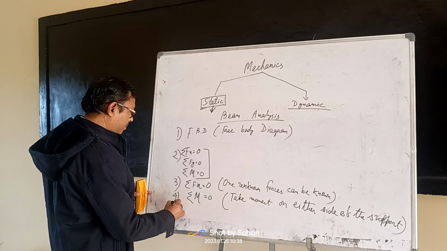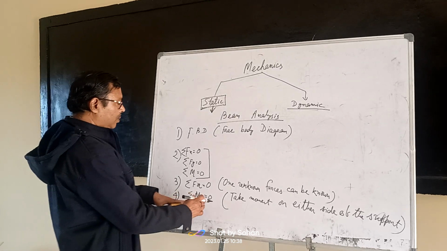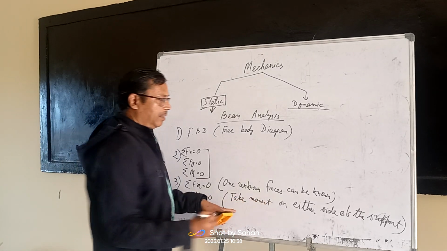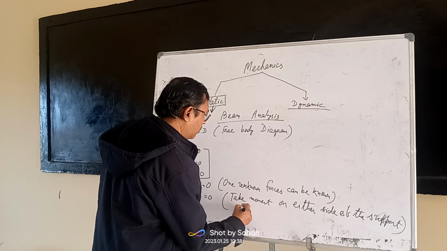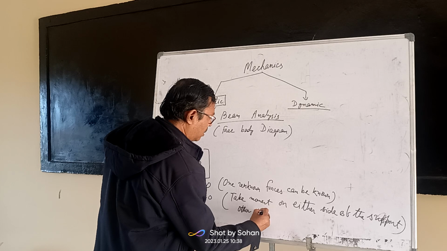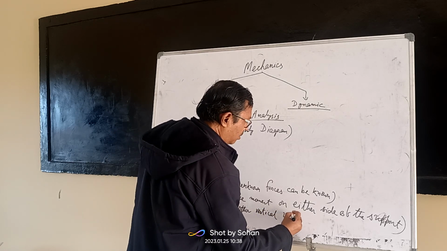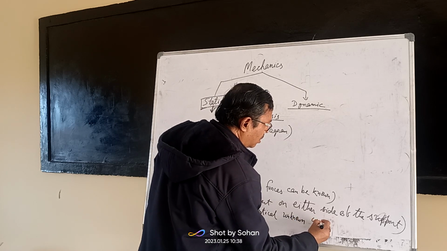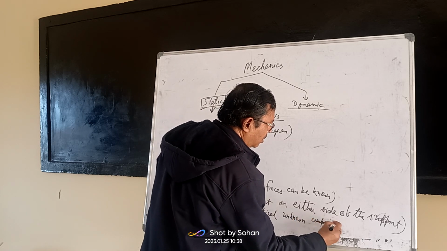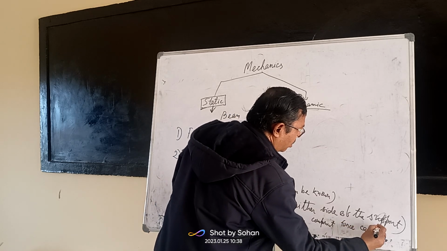After it, number 5. If you do this, you will get the other vertical component, the other vertical unknown component. The force can be known.